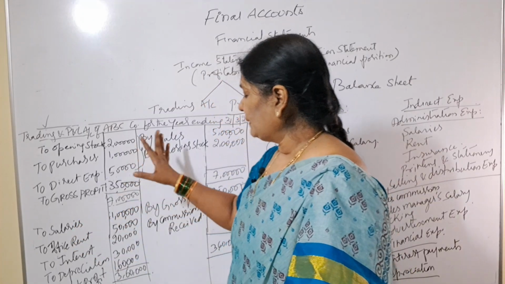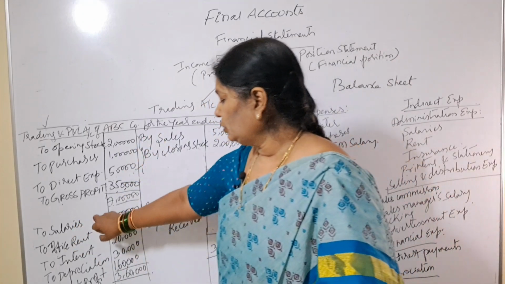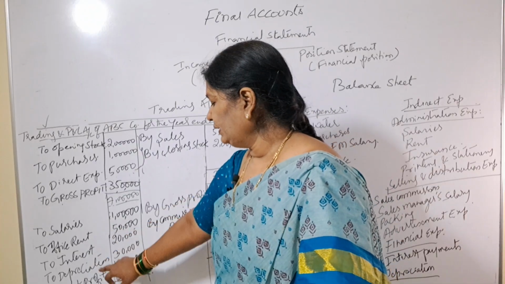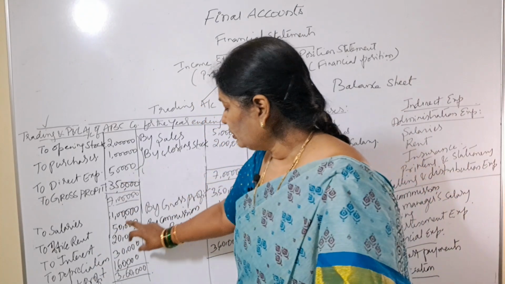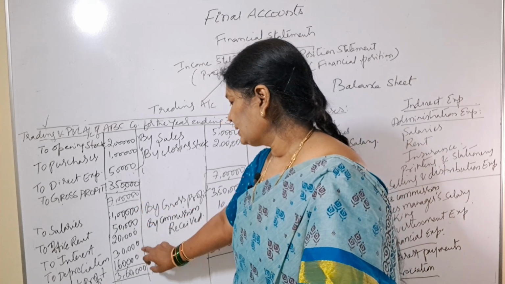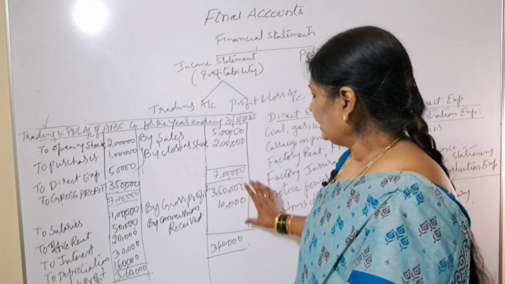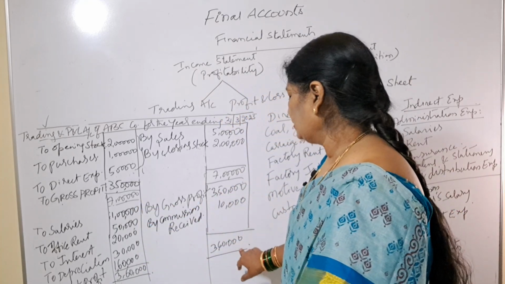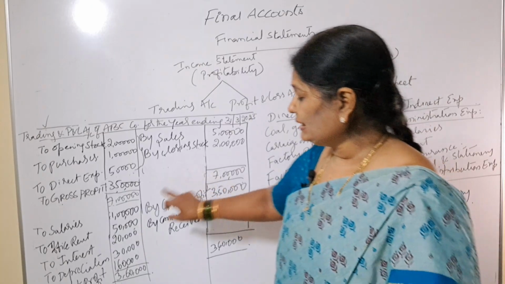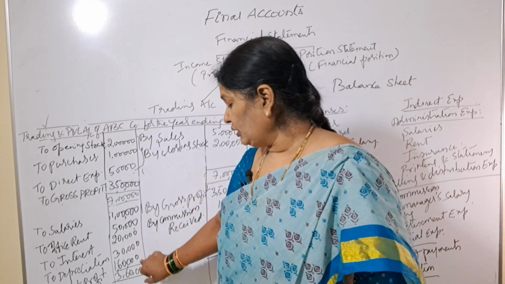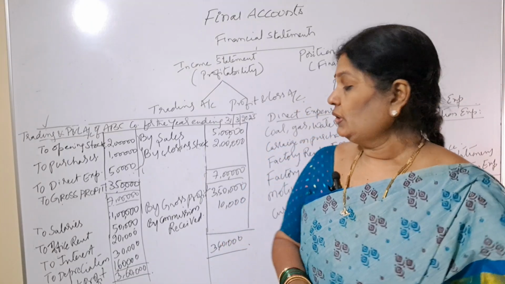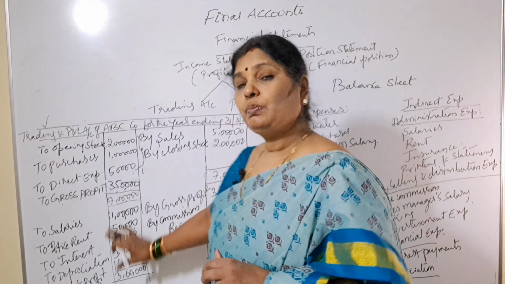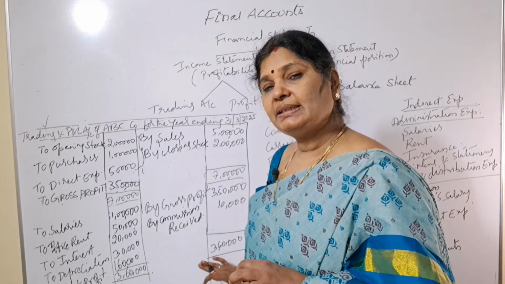Now what expenses have we written here? We have written to salaries, to office rent, to interest, to depreciation. We totaled all debit side amounts and got 2 lakhs. Then we totaled the credit side items and got 3,60,000. So 3,60,000 minus the debit side total of 2 lakhs gives us 1,60,000 as net profit. See, if the debit side is more and the credit side is less, then what will we get?